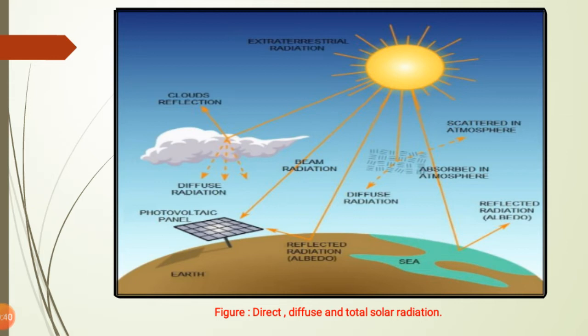Some radiation coming to the earth's surface is reflected from the water. We know that on the earth's surface there is a huge amount of water, about 78% or 79%, and the remaining is only land. So there is a reflection of the solar radiation from the water also, and the reflected radiation is known as the albedo. So this is the representation of the direct, diffuse and total solar radiation.